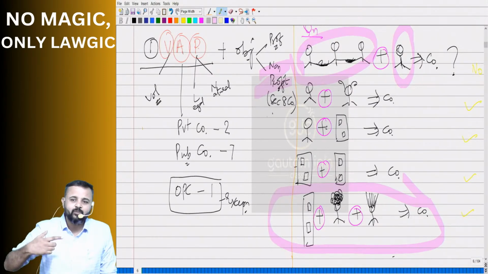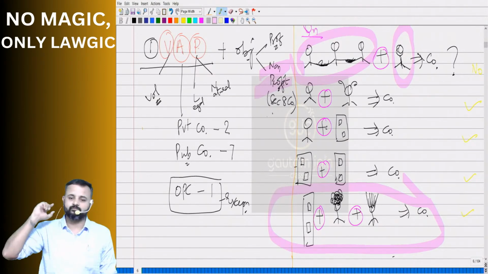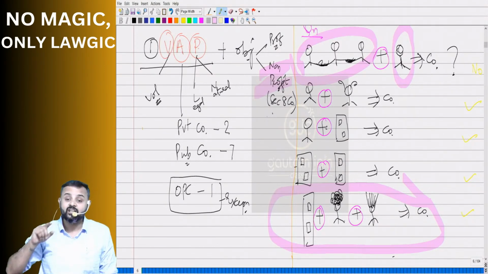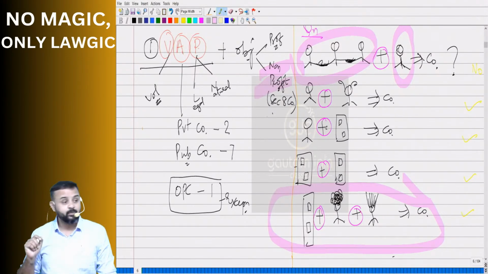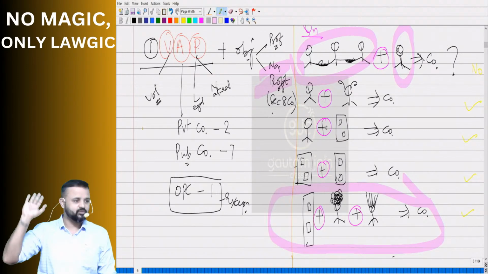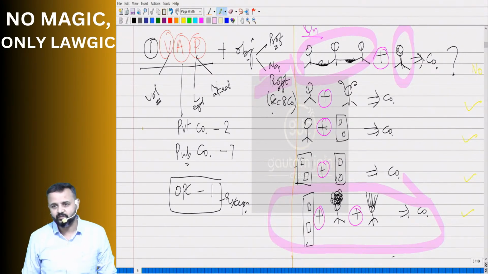But practically, people will not say ROC's office. They will say, I am going to ROC. Like people will say, I am going to commissioner, when basically they should say commissioner's office. Have you heard anyone say, I am going to ROC's office? At least I have not heard. People say, I am going to ROC, and we understand they are going to the ROC's office.